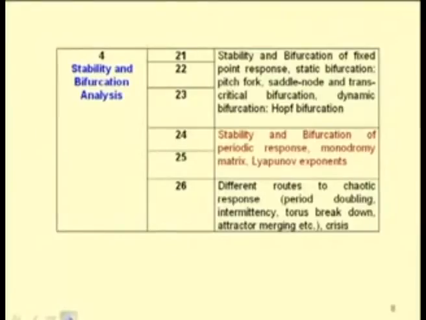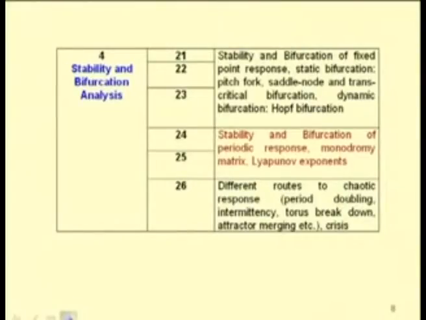A few classes I will take for stability and bifurcation of the fixed point response. There I will tell about static bifurcation and dynamic bifurcation. In the case of static bifurcation, you may see supercritical or subcritical pitchfork type bifurcation, saddle node or transcritical bifurcations, and in the case of dynamic bifurcation, you can see the Hopf bifurcation. It may be supercritical or subcritical type.